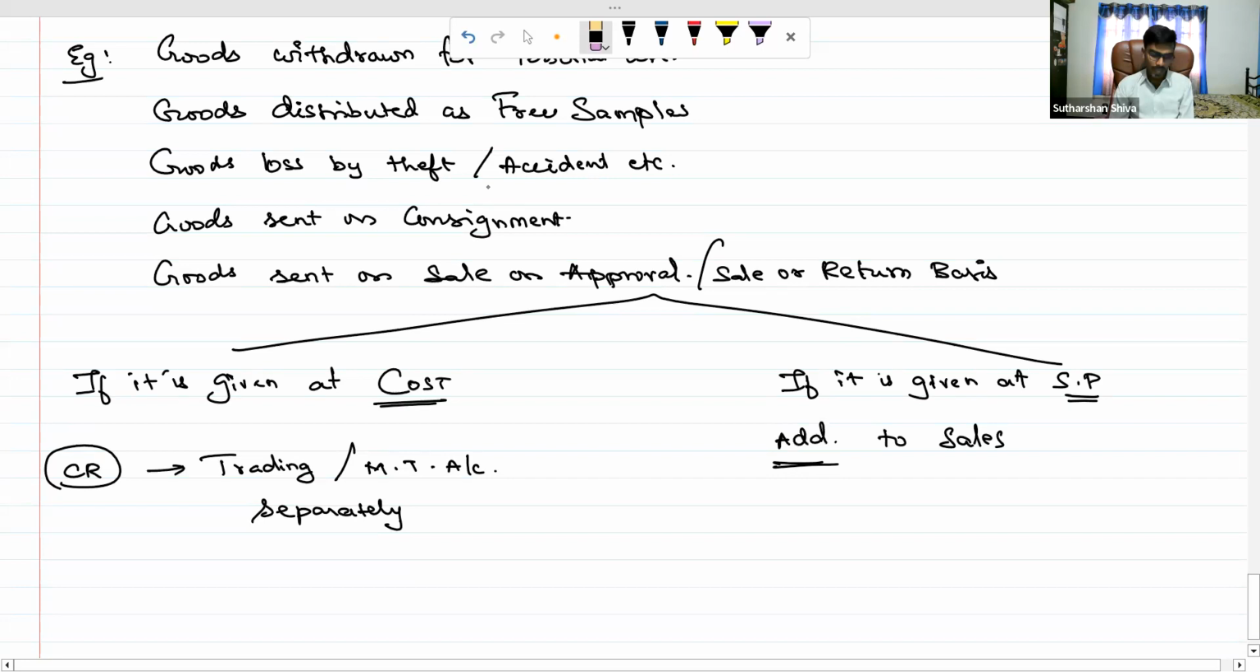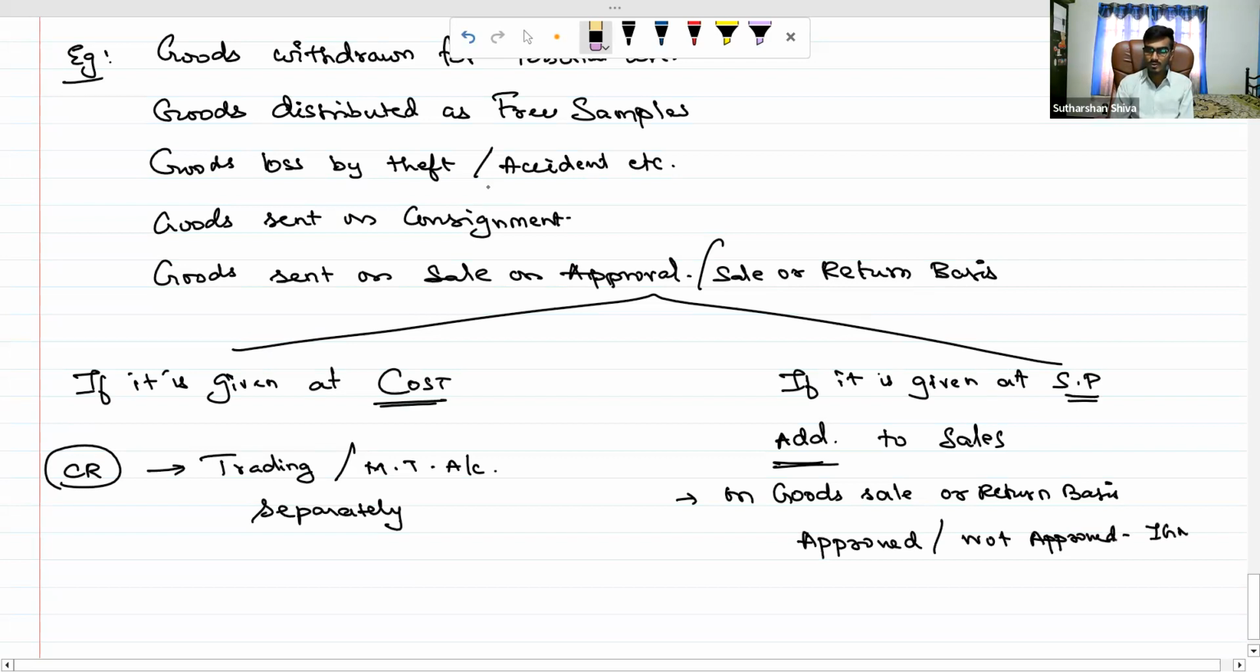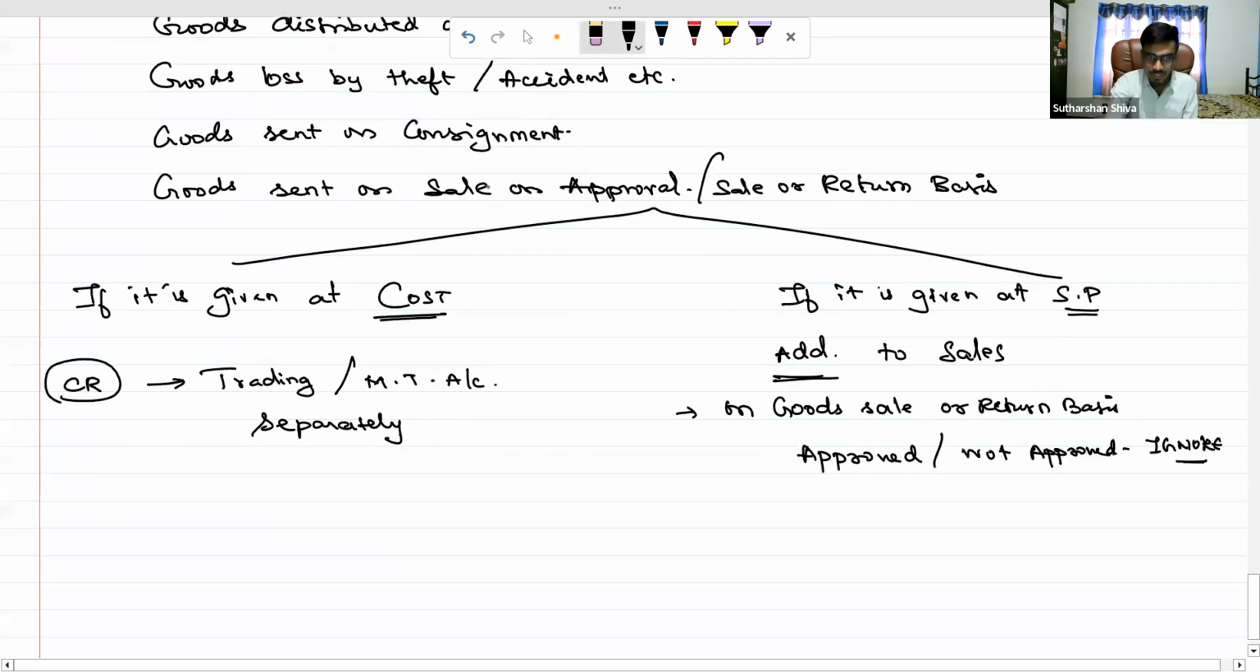Add goods sent on sales on, suppose, goods on sale or return basis, approved or not approved, just ignore it. You should ignore this kind of information.